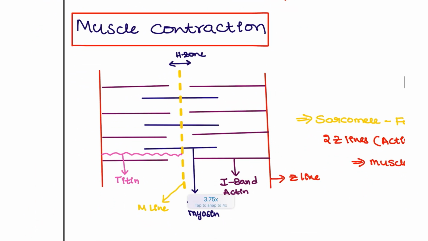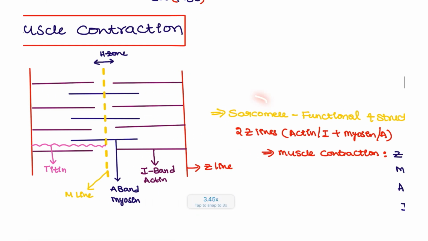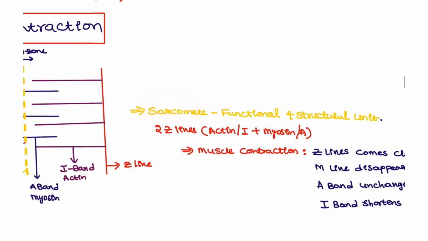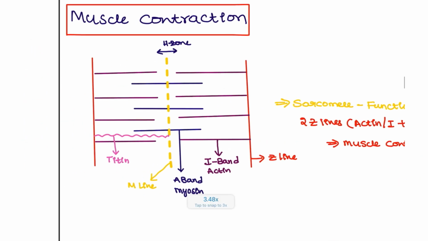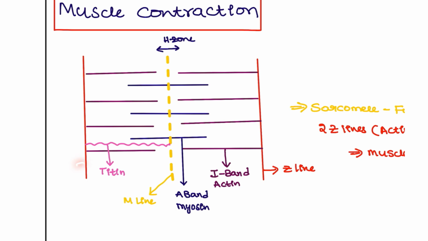Next, coming to muscle contraction. In muscle contraction, you have to understand what the sarcomere is. The sarcomere is the basic functional and structural unit of our muscle. It has two Z lines. So this is the Z line.